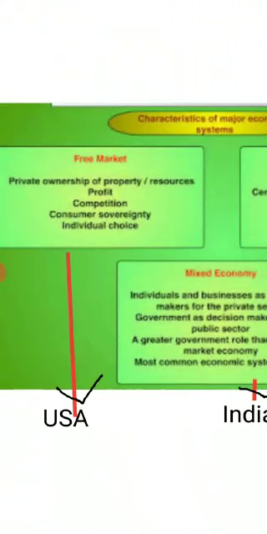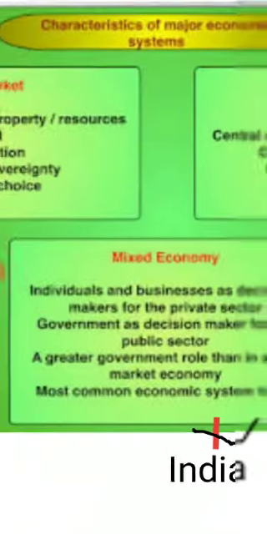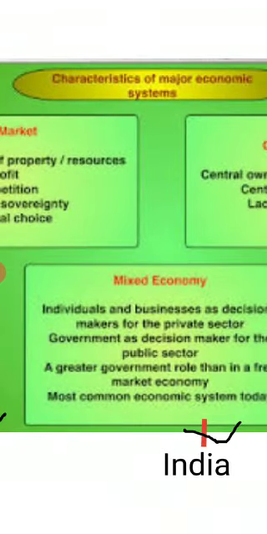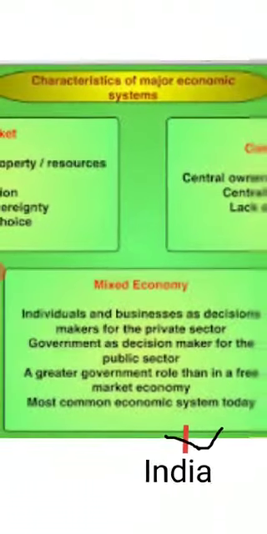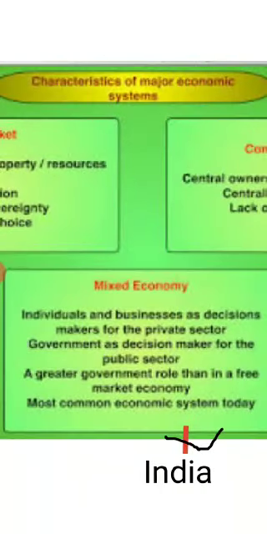Let's take the example of the USA, where all the things are decided by individuals and the price is settled by the market forces. Which are the market forces? Demand and supply. Now let's take the other example, that is mixed economy, where both the public sector and private sector play their role. Some resources are controlled by individuals, that comes under the private sector, and some resources are controlled by the public sector, or that comes under the government sector.